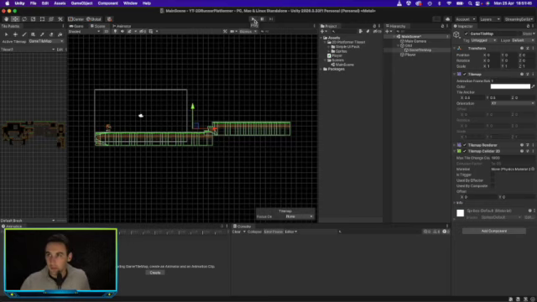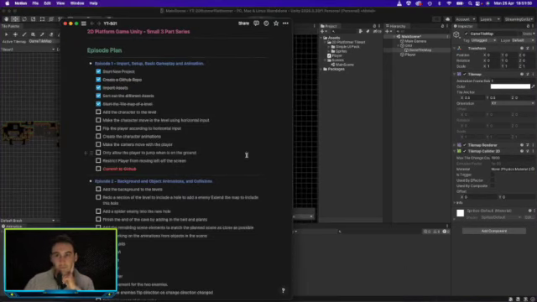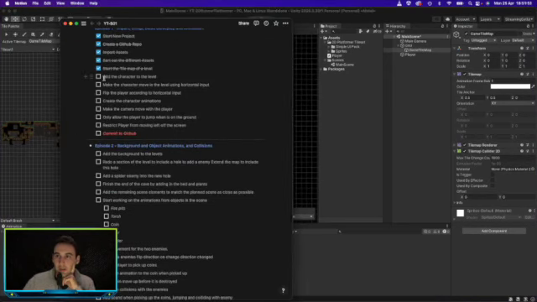So for now, let's go ahead and see what's next on the list. Add the character to the level. We've done that. Make the character move in the level using horizontal input, which we've done using the left and right keys, or A and D keys. Flip the player according to horizontal input.